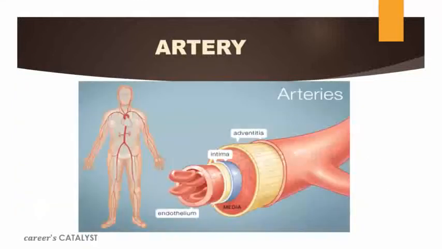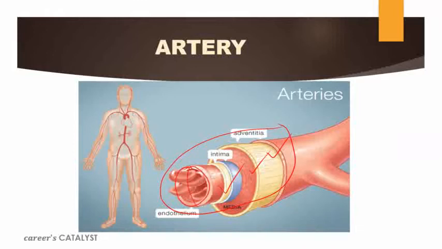Now let me show you the structure of an artery. As you can see, it is a triple layered membrane. And this area is named the lumen. Lumen is basically the space of a tubular structure, or you can say it is just an opening of a tubular structure from which the blood will travel.